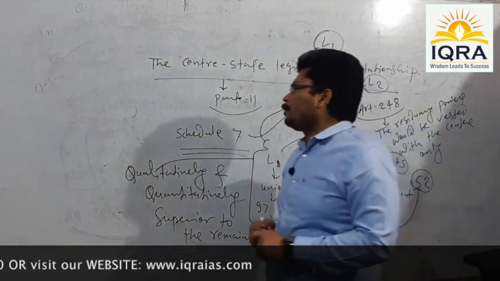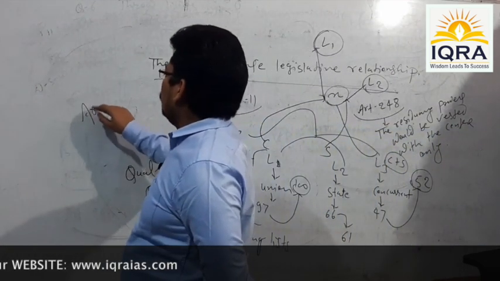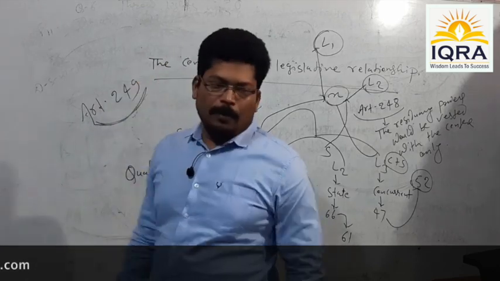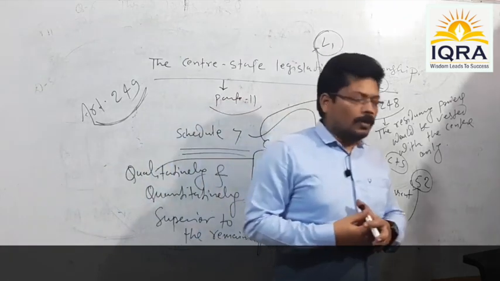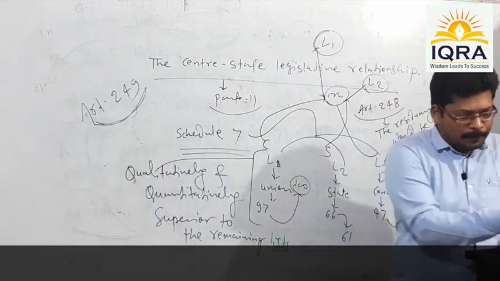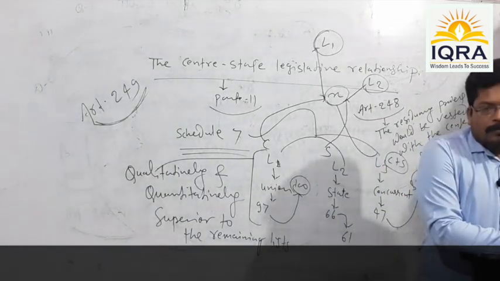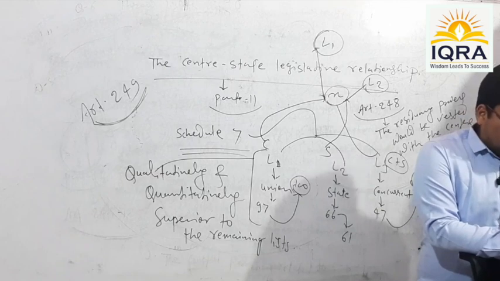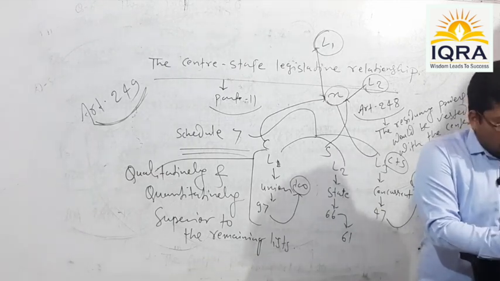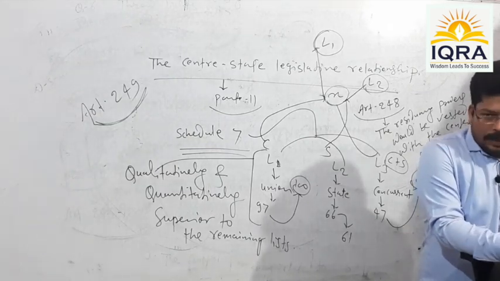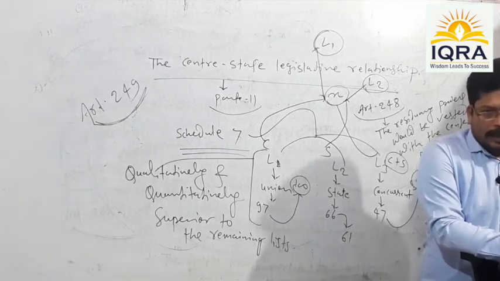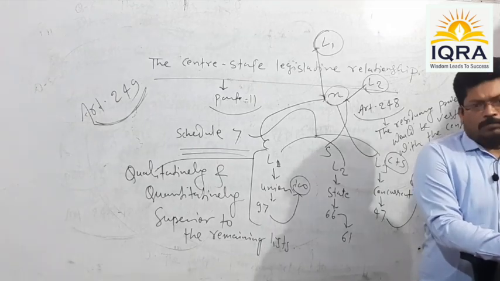For example, the provisions given under Article 249 of the Indian Constitution. What is there under Article 249 of the Constitution? See, Article 249 says that if it seems to the center that a particular legislation might be proved in greater national interest if it is made over a particular subject given under a state list, the center can do so.